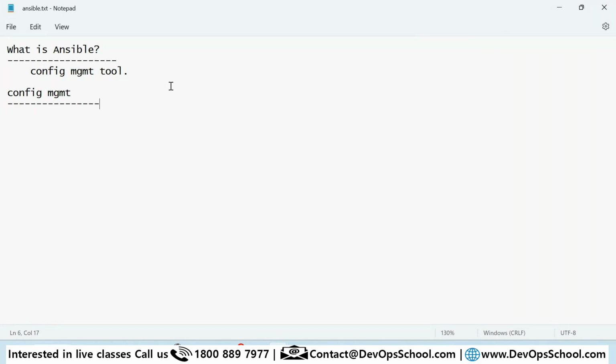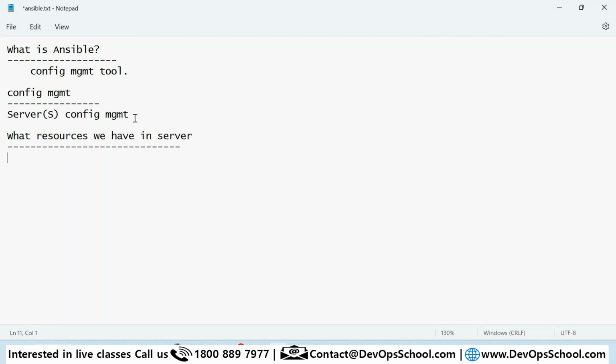But when we say configuration management here, we are talking about server configuration management. That means you want to manage the configuration for multiple servers. Now the next question you'll have in your mind is, what resources do we have in one server?